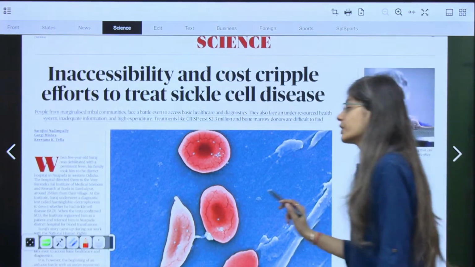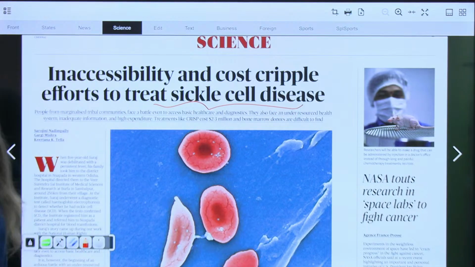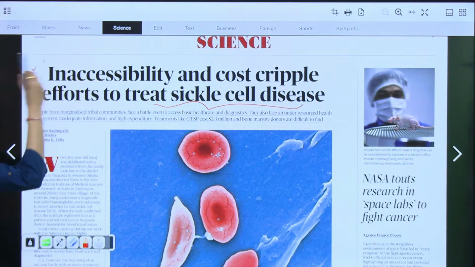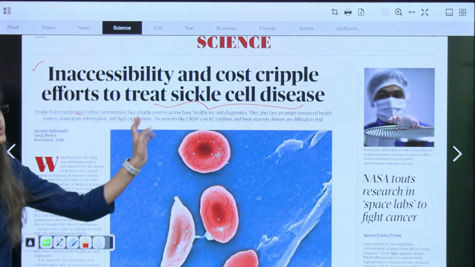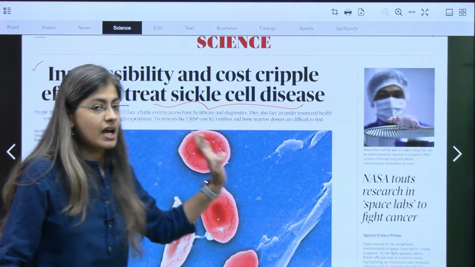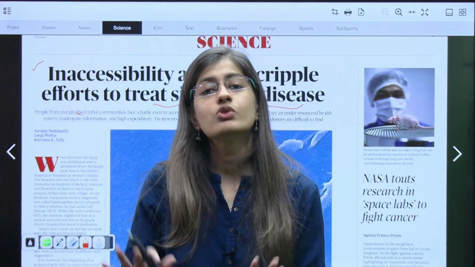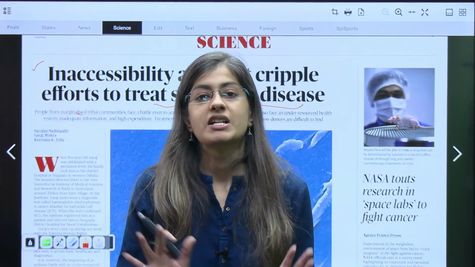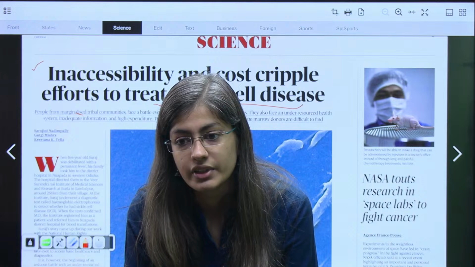Okay, a very important article for this exam, this is a potential question. Sickle cell disease can be asked in the exam, a very potential question for this year. Inaccessibility and cost cripple efforts to treat sickle cell anemia or sickle cell disease. This was given huge attention in last year's budget document of the government, right?